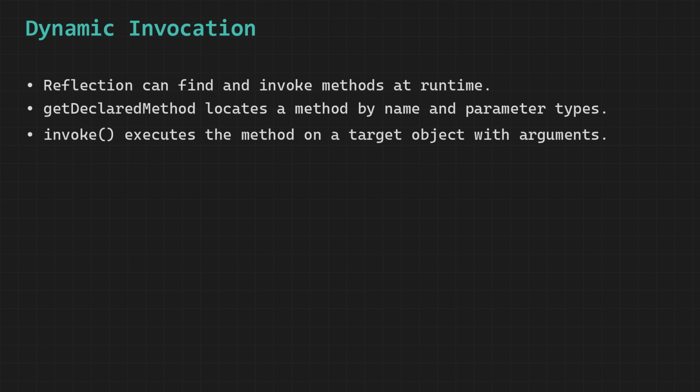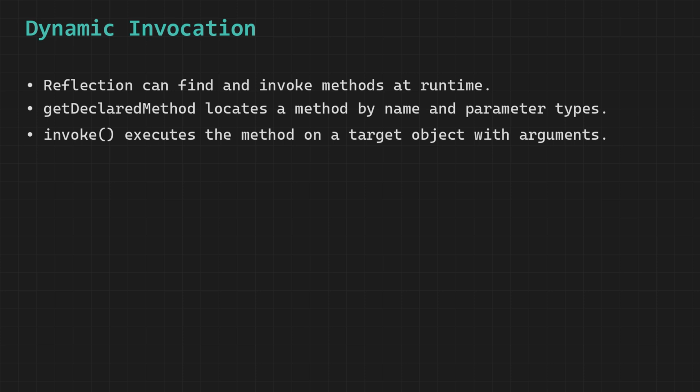A perfect real-world example of this is a plugin system where a core application is designed to load and execute additional modules or plugins that were not even created when the main program was originally developed, and using reflection the program can discover new classes, find their methods, and invoke them dynamically, allowing entirely new functionality to be integrated seamlessly.